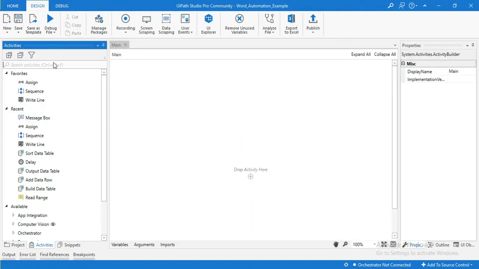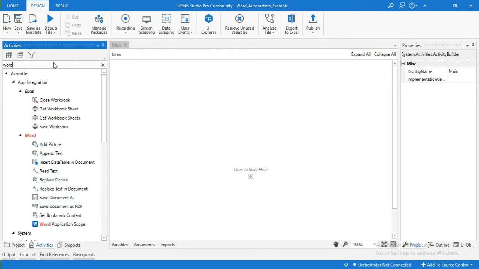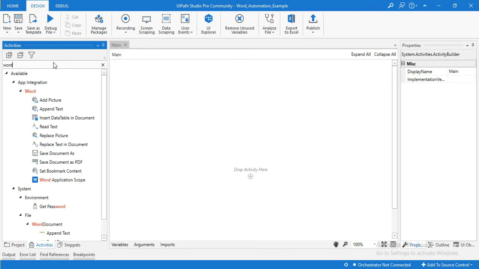Again, in the Activities panel, search for Word. So here you can see all the activities which are related to Word. You can add picture to a Word, you can append text, and you can insert data table, or you can read the text from Word. So these all are activities in Word automation.